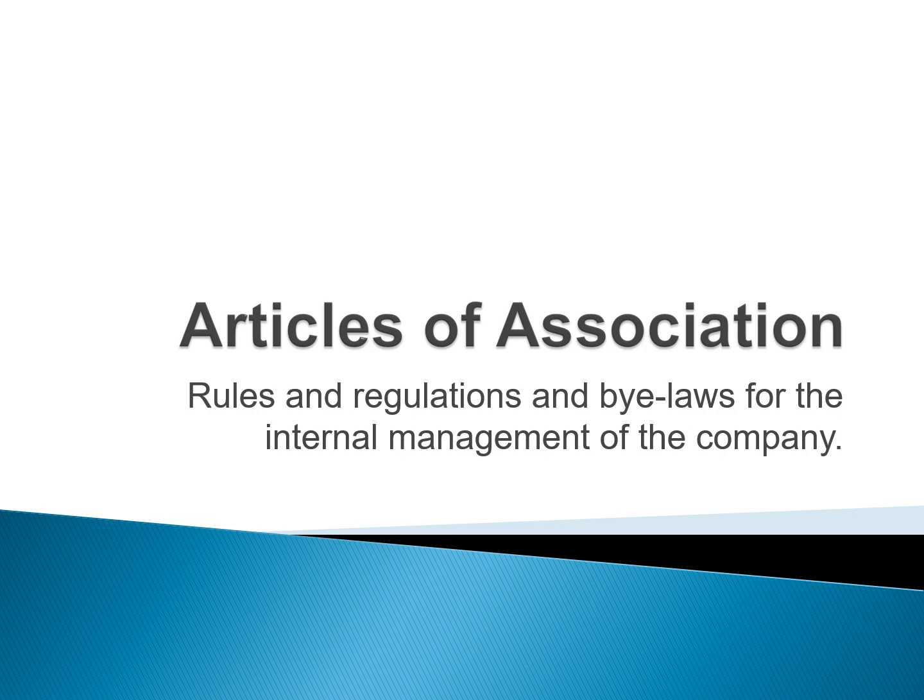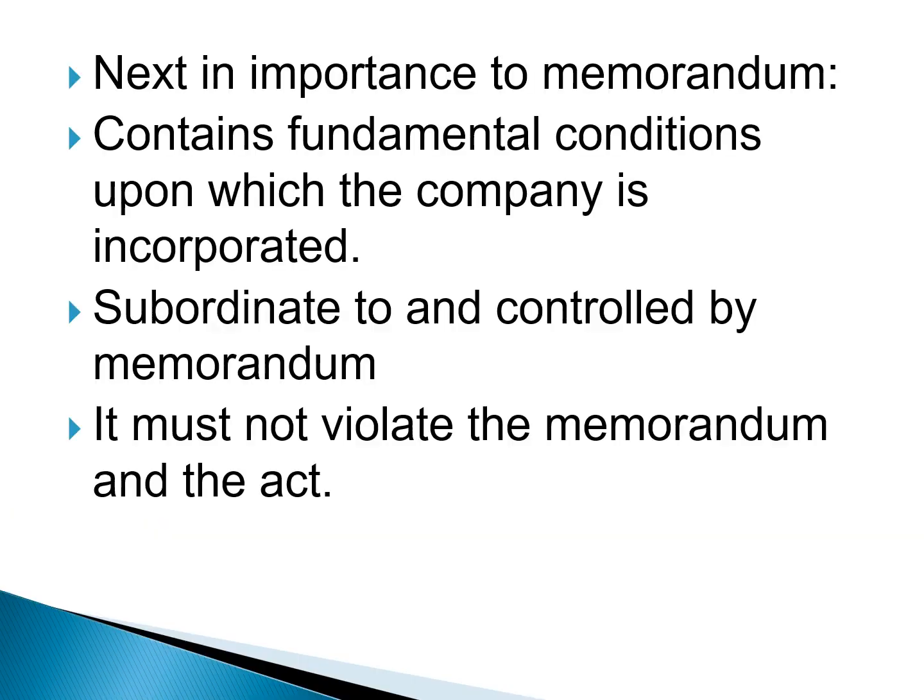As I said already, there are two documents, Memorandum of Association and Articles of Association. Memorandum talks about the company's dealings with outsiders, and articles prescribe norms for how the internal management of a company should be conducted. Hope you followed what Articles of Association is.